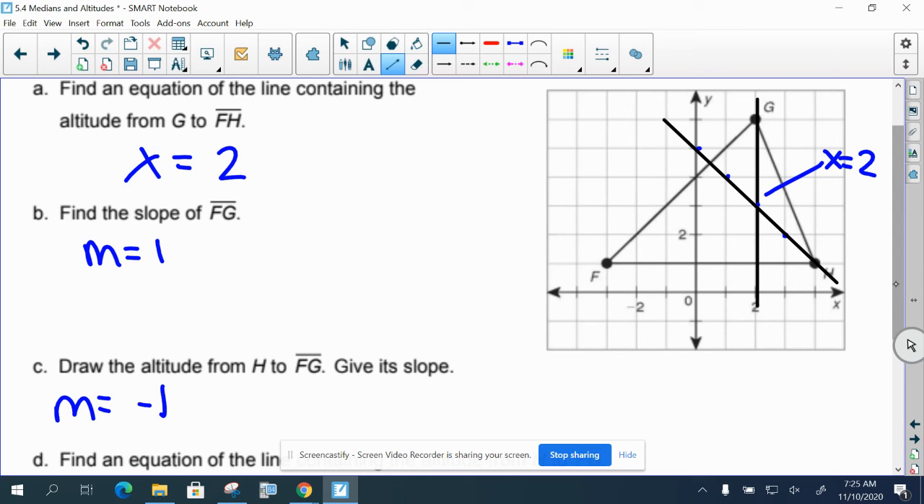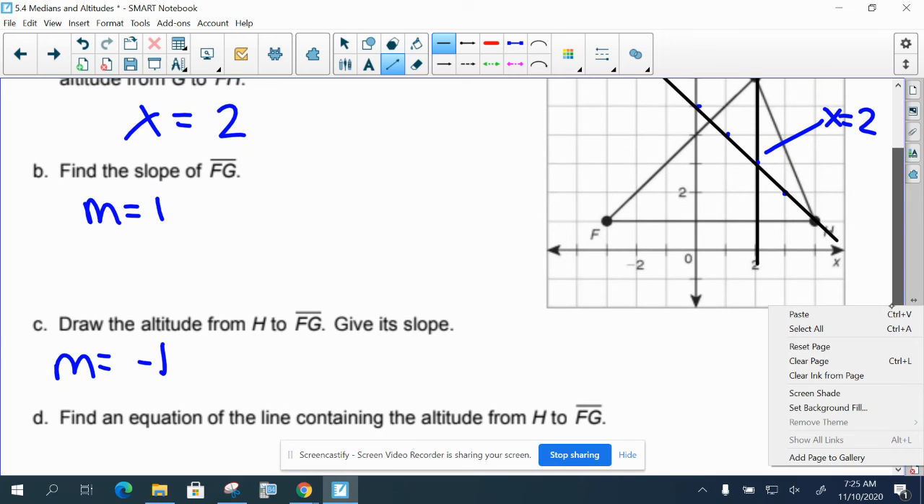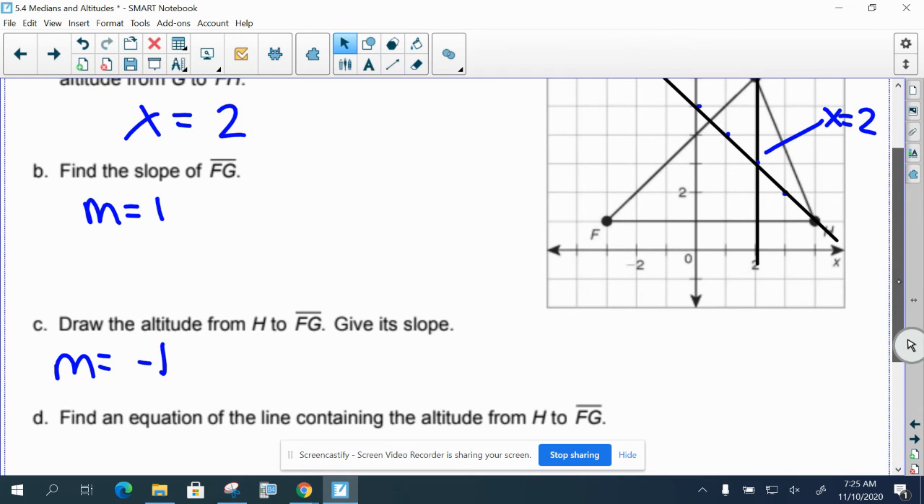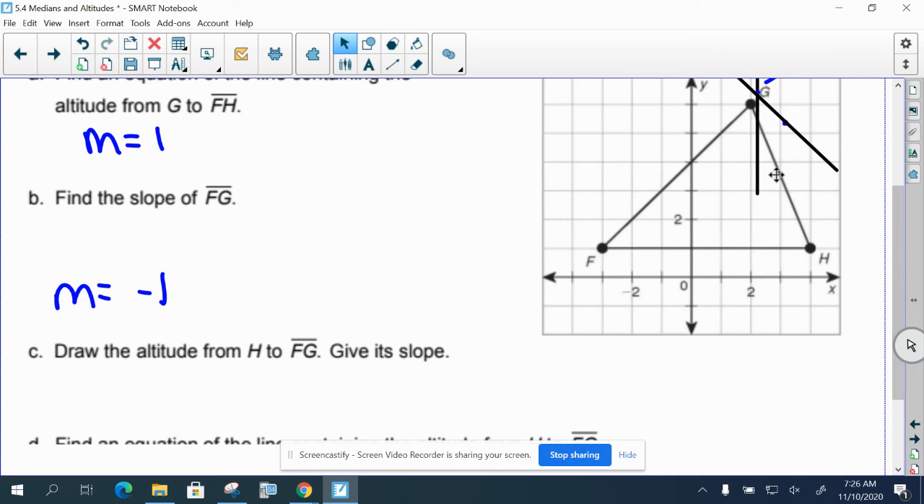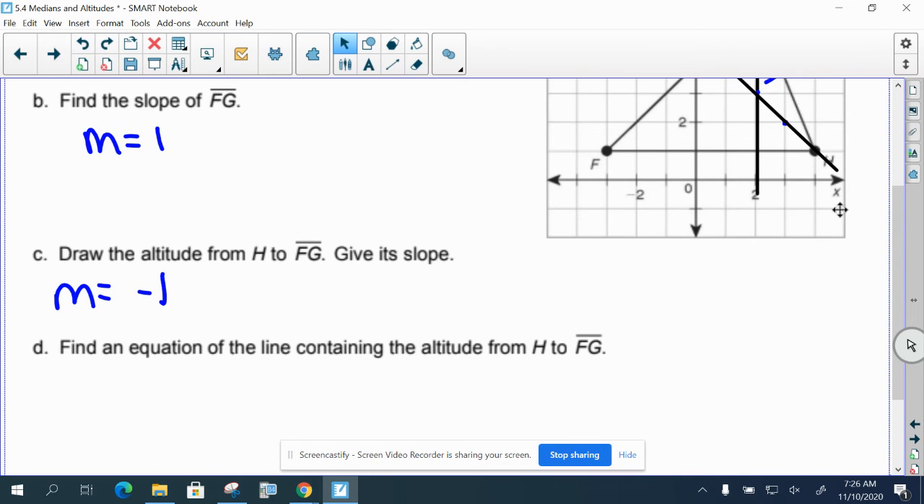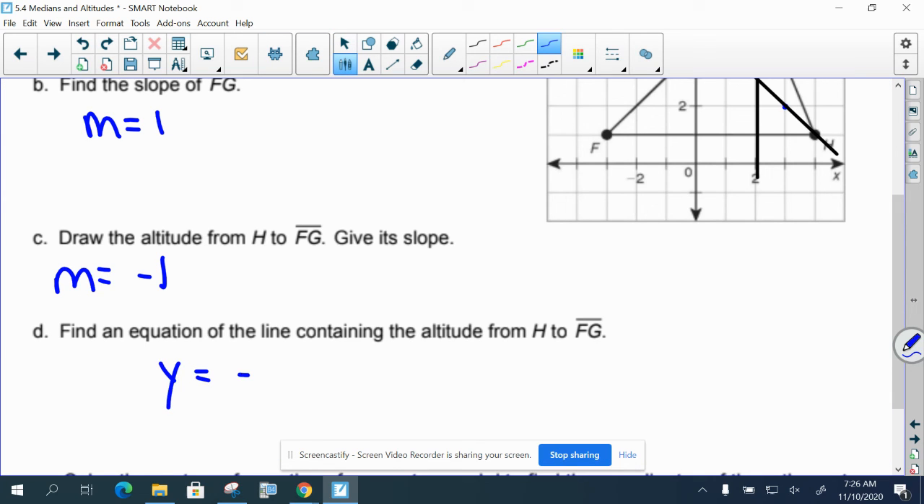And part C says to find the equation of the line containing the altitude from H to FG. So what would be the equation of this line? For y equals mx plus b, it would have a slope of -1, and it goes through 1, 2, 3, 4, 5 on the y-intercept. So b would be 5. Okay, so then the equation would be y equals -x plus 5. So that's how you can create the equation.